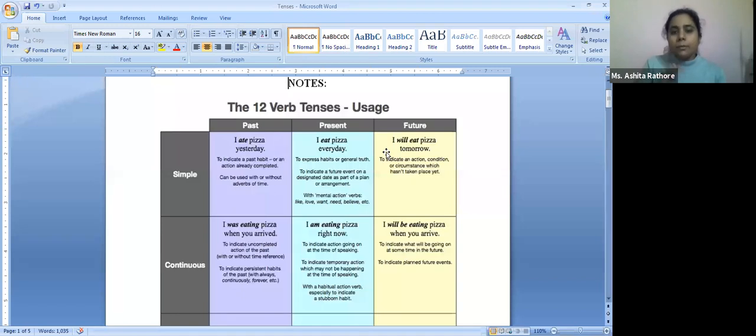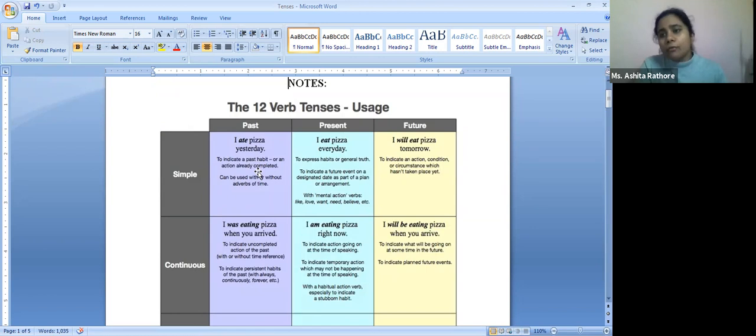In general, let it be past, present, or future, whenever we are talking about the simple tense, it is always going to talk about habits. It is going to talk about facts. It is going to talk about something that is happening on a regular basis, or something that is happening right now. That will be for present tense. If we go into past tense, again, what will happen? Any action that has already happened, something that used to happen regularly.